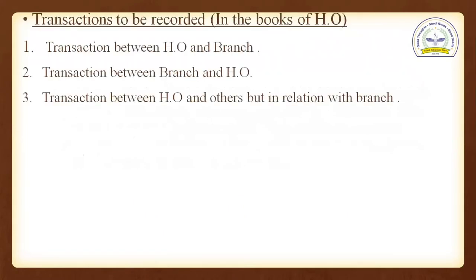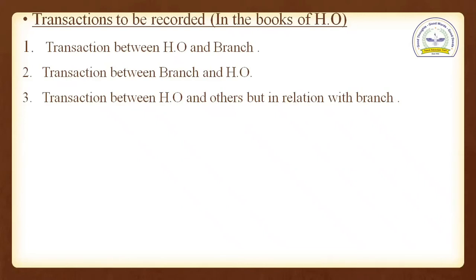Which are the transactions to be recorded in the books of head office? Number 1, transactions between head office and branch. Any transactions between head office and branch are going to be considered in the books of head office. Point number 2, transactions between branch and head office. Reverse. Any transaction between branch and head office, we are going to record in the books of head office.